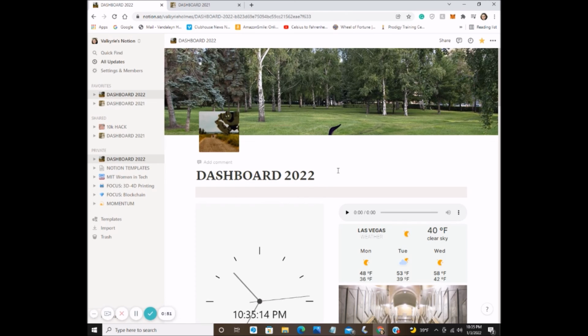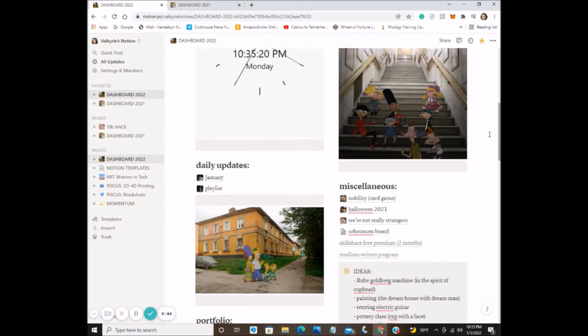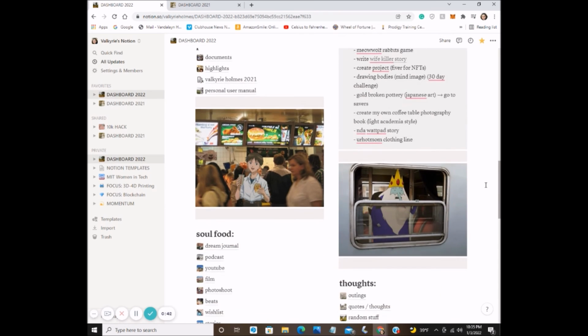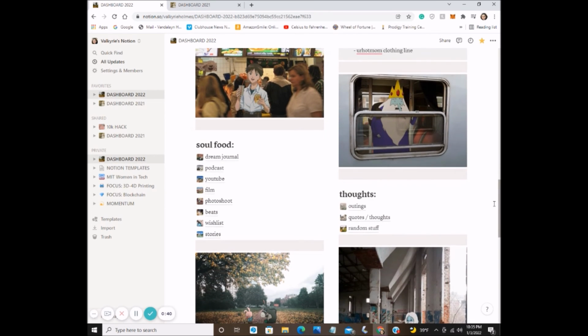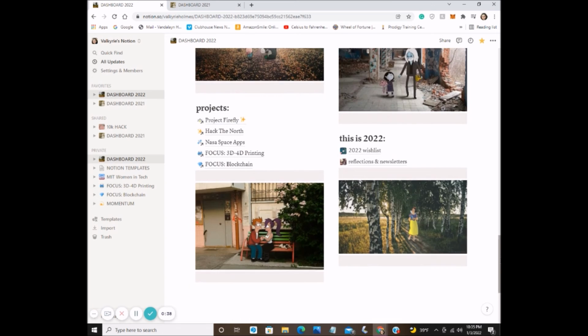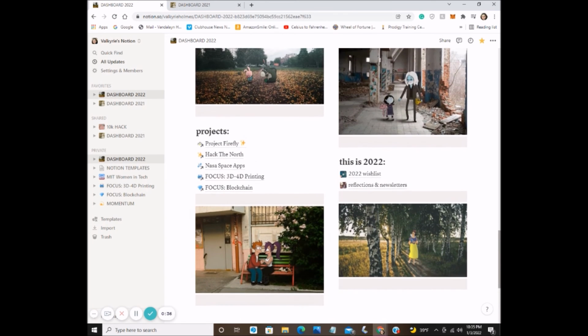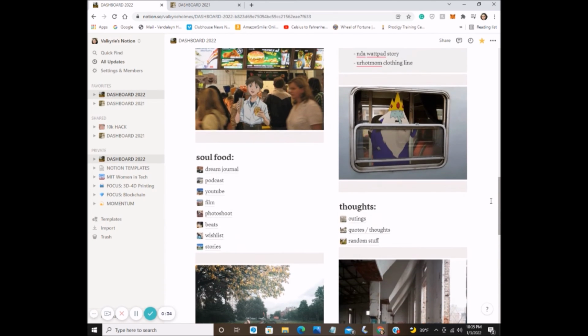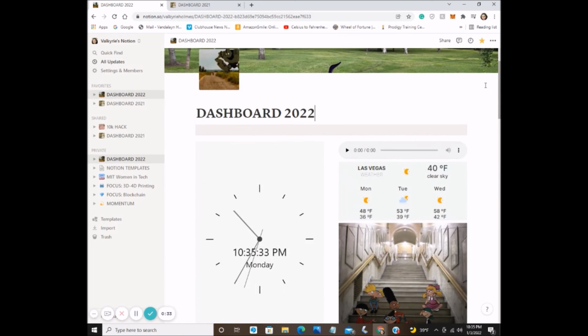I thought I'd just show you guys how I set up this next year's Notion. Again, I really like the aesthetic theme of a lot of things, but I chose to do cartoons in real life for this next year. So this is the Notion page I'm going to be using for the entire next year. I rearranged it a little bit differently and included some new pages and project lists and stuff like that, but it's essentially the same kind of setup.